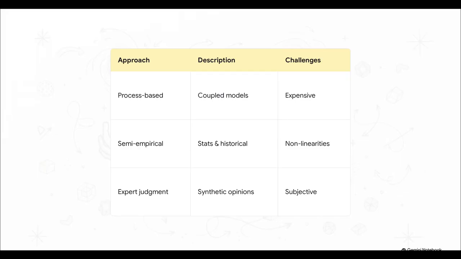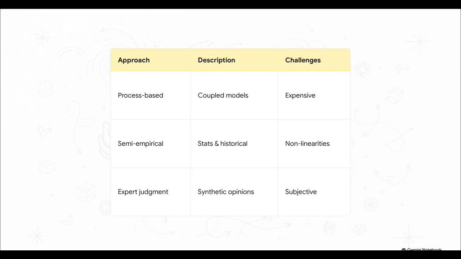Now, what's really interesting is how experts actually break down attempts to project something as critical as sea level rise. They basically have to juggle three primary methodologies. First, you've got process-based modeling. This is highly complex, but incredibly computationally expensive. Second is the semi-empirical approach, which uses statistical techniques on historical data but, frankly, struggles a lot with sudden nonlinear changes. And third, there's structured expert judgment, which synthesizes the opinions of numerous scientists to fill in the gaps.